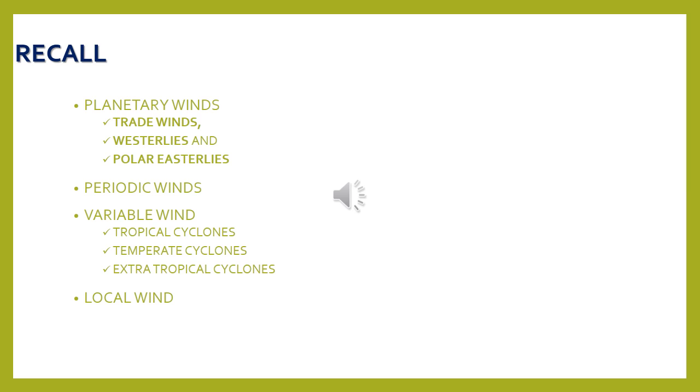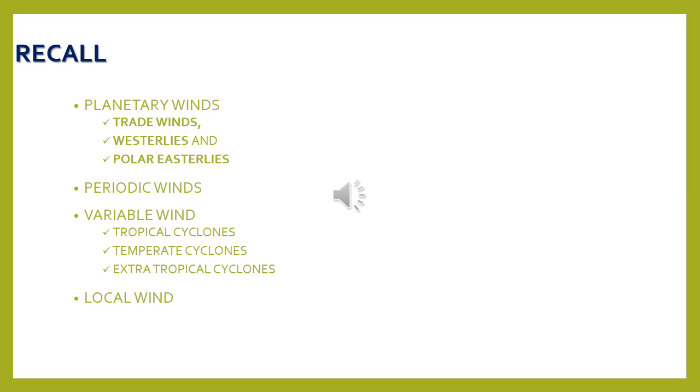Then how are the winds classified? Planetary wind, periodic wind, variable wind, then local wind. Planetary winds blow in constant direction throughout the year. These winds include trade wind, westerlies, and polar easterlies. We have discussed that. Then we discussed about the Coriolis effect, that is, the rotation of earth causes change in the direction of the wind.